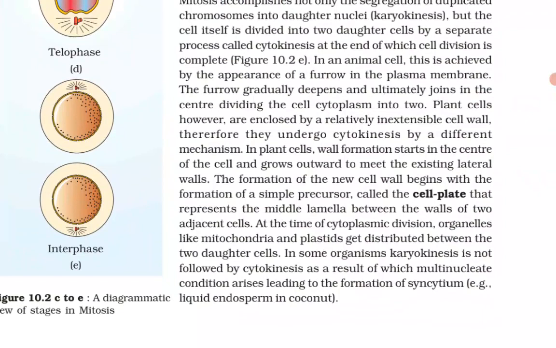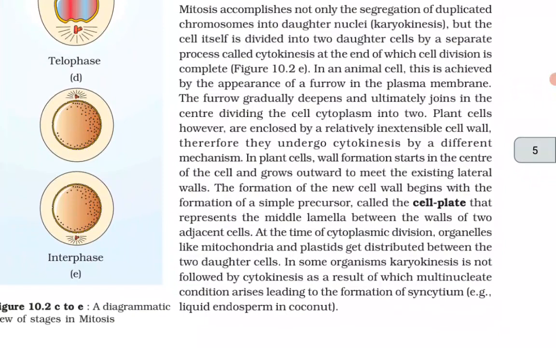The formation of the new cell wall begins with the formation of a simple precursor called the cell plate that represents the middle lamella between the walls of the two adjacent cells. At the time of cytoplasmic division, organelles like mitochondria and plastids get distributed between the two daughter cells.